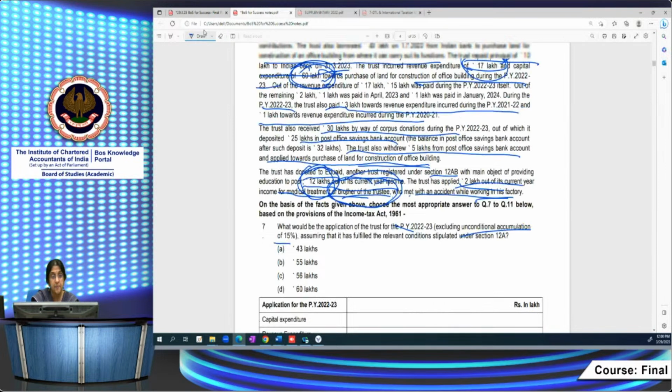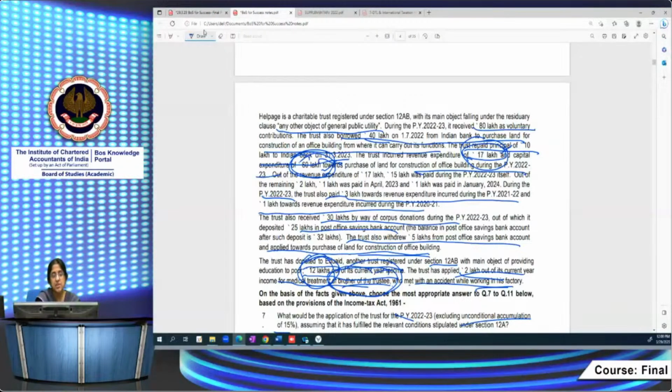So here 60 lakh towards construction, we have read that trust borrowed 40 lakh on 1/7/2022 from Indian Bank to purchase land for construction of office building. So the 60 lakhs is also purchase of land for construction of office building. So 60 out of 60, 40 is not allowable because it's out of loan.